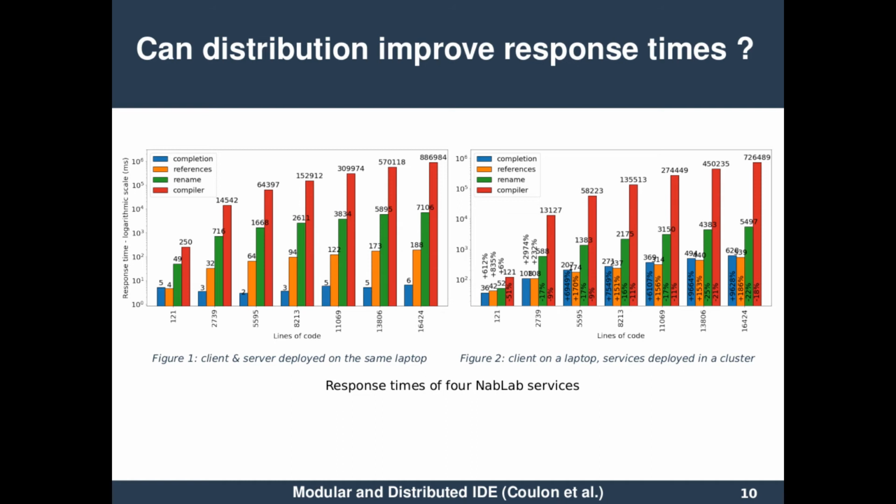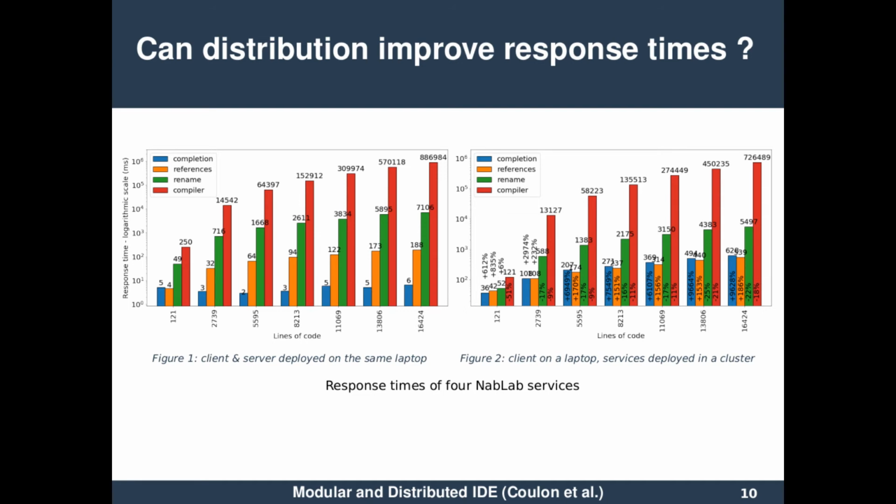Completion and references implemented by microservices have bad response times. Now completion is no longer constant. Its response time increases with the file size, and references last longer, almost double its response times. But rename and compiler are better as microservices.